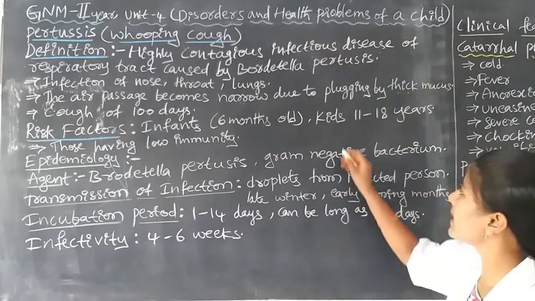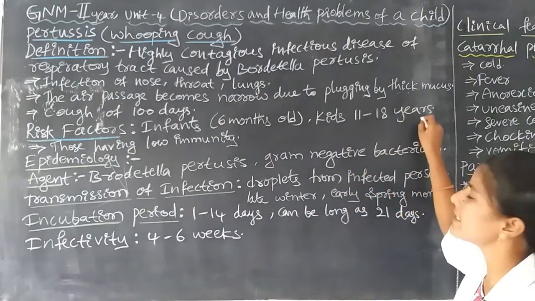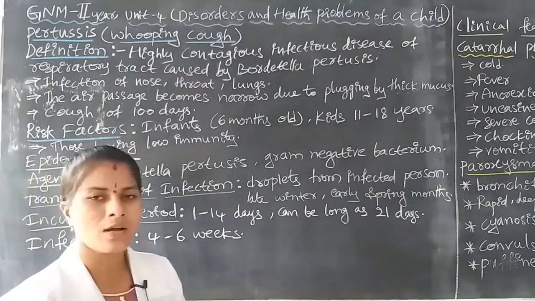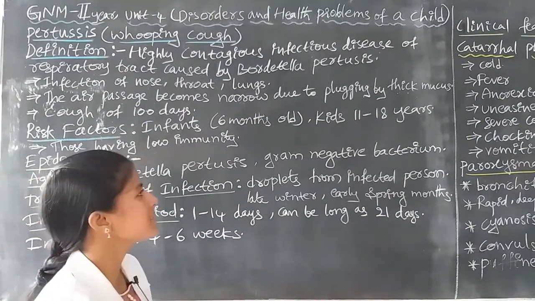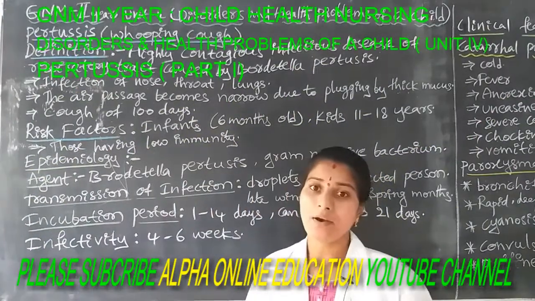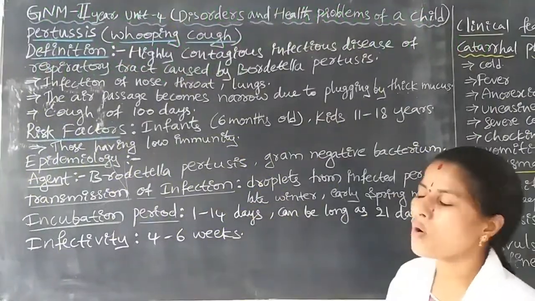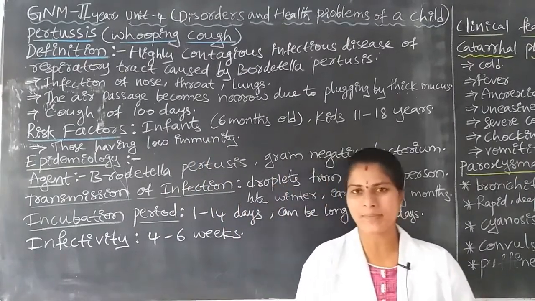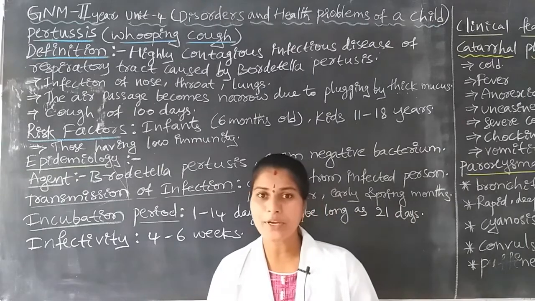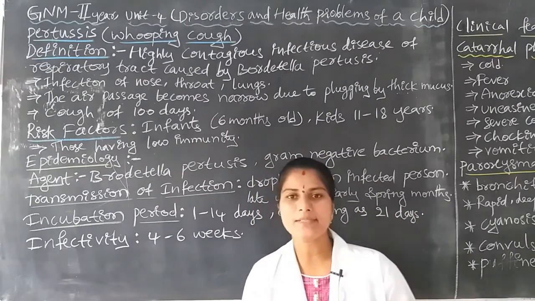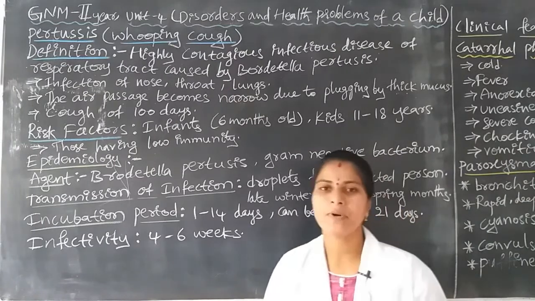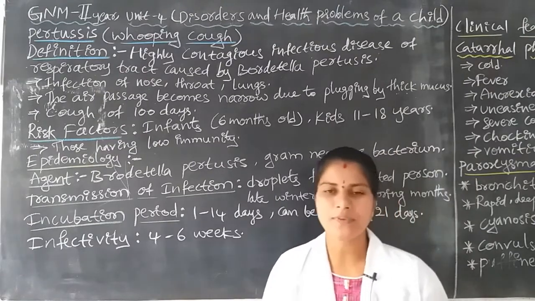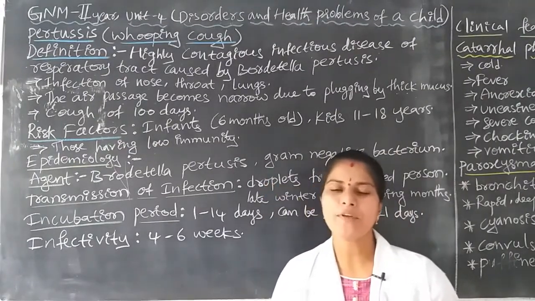Another group is kids of 11 to 18 years of age. Children from 11 years to 18 years of age are also affected by pertussis. Another risk factor is low immunity power. Children who have less immunity are also going to get this pertussis disease. These are the risk factors for pertussis or whooping cough.